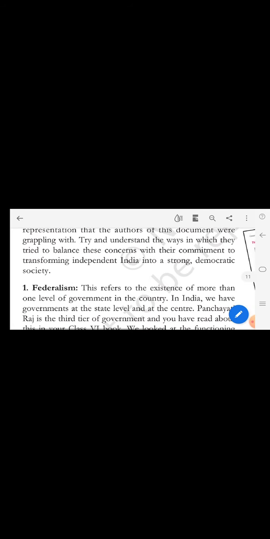Now let's see how India was made into a strong democracy.